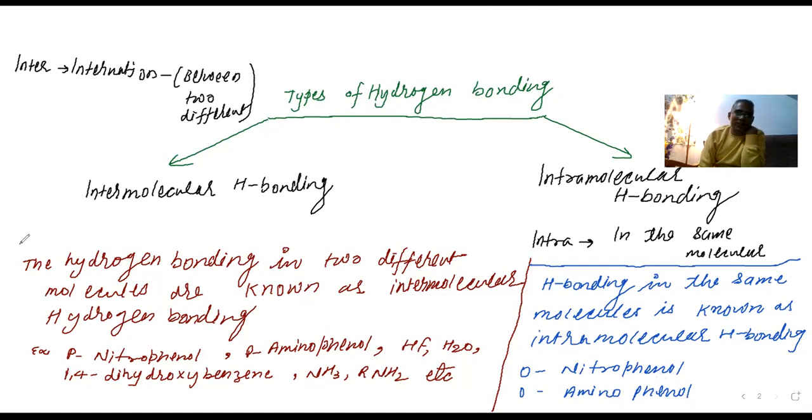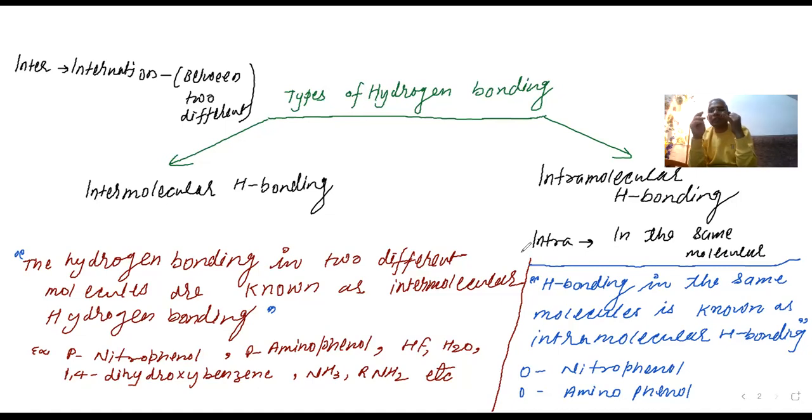But first of all, you should know the difference between intermolecular and intramolecular hydrogen bonding. I told you very clearly that hydrogen bonding is only found if the hydrogen atom is attached to three atoms: oxygen, fluorine, nitrogen. You can memorize it as FON: fluorine, oxygen, nitrogen.